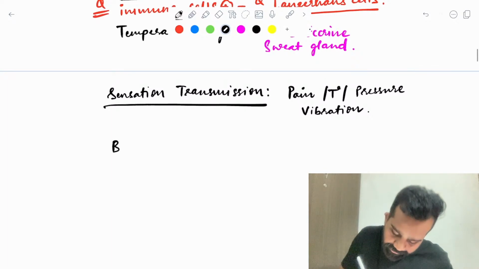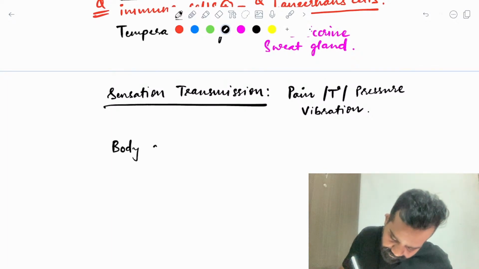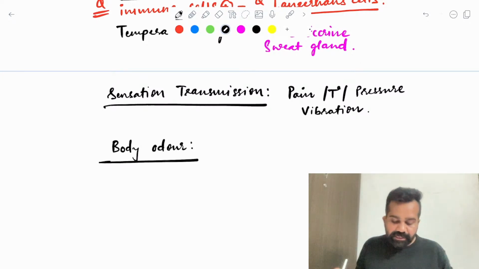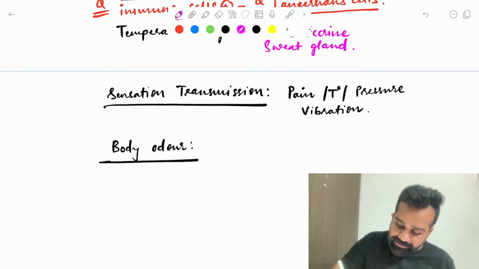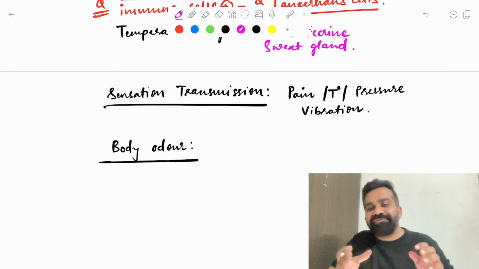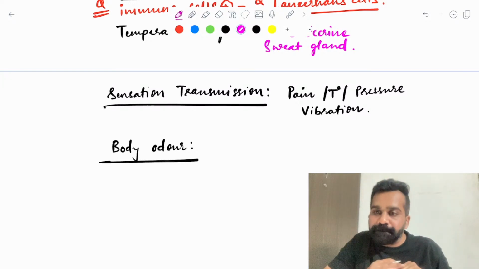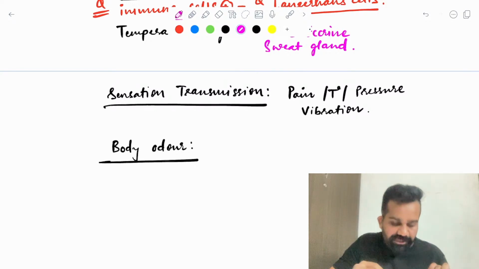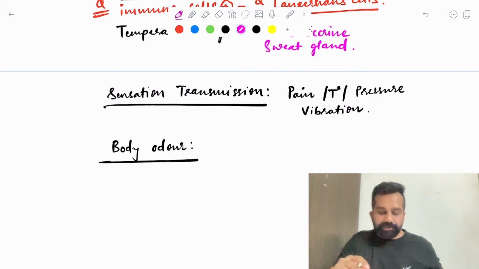The body odor. So our skin also gives us a body odor. Anyone know which gland is responsible for the specific body odor of a person? Which glands are involved for the specific body odor of the person?